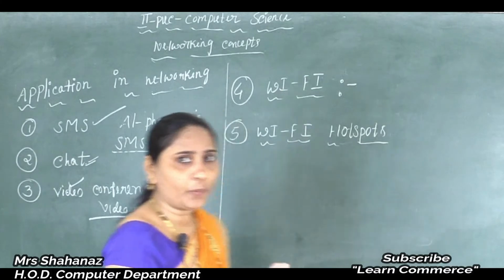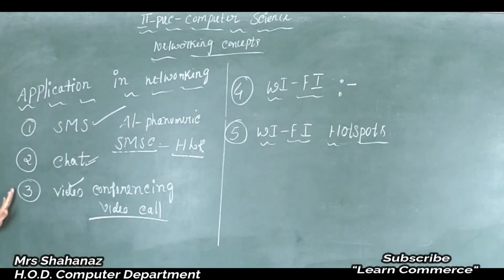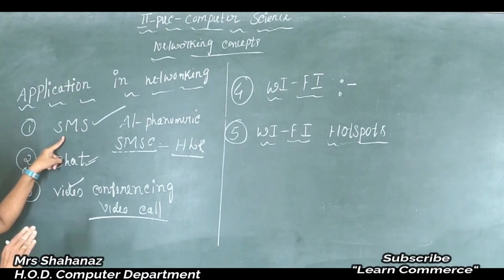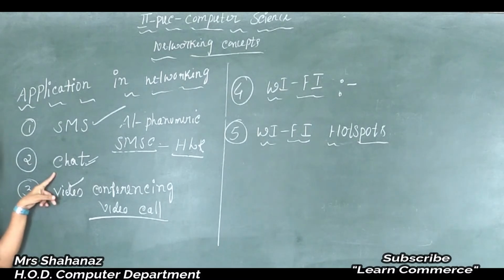Some notes about applications in networking. Now we have just completed three concepts. First one is the SMS, how it passes from one to another. First of all, the message is received by the message center, and after some processing, after making a request to the HLR, and after knowing the status of the subscriber, it makes some charge to the message, or maybe no charge depending upon roaming customers. Okay, and afterwards we know about the chat.